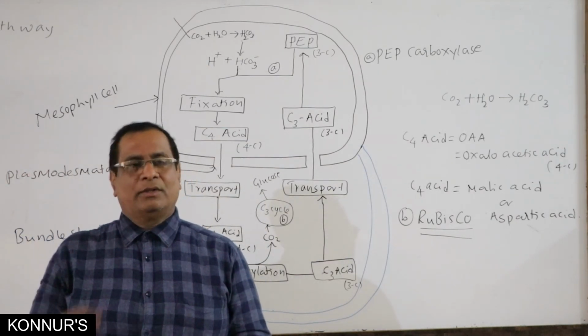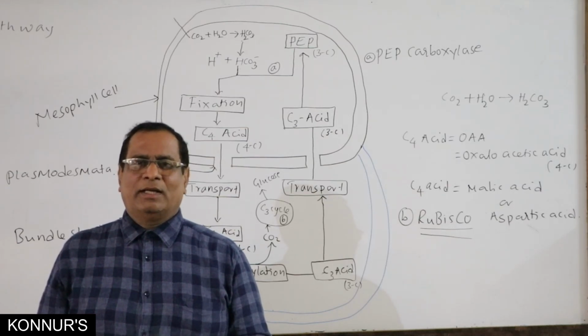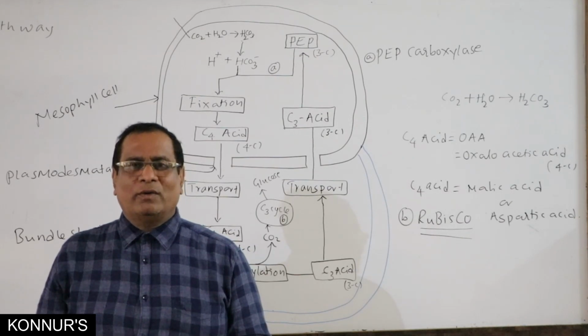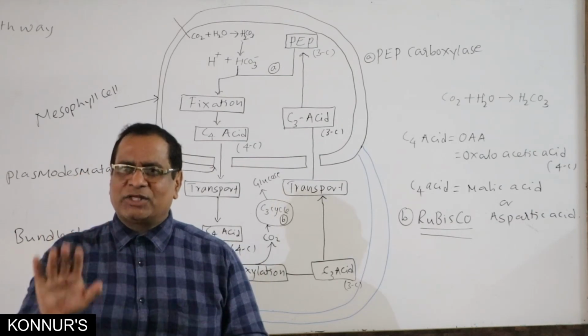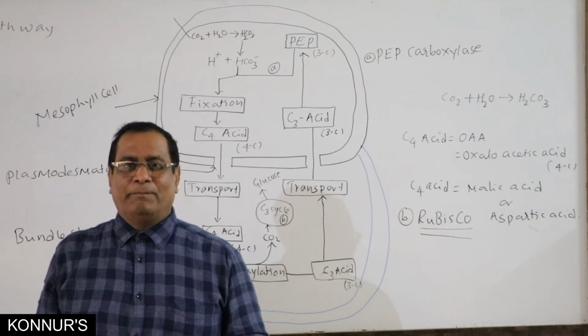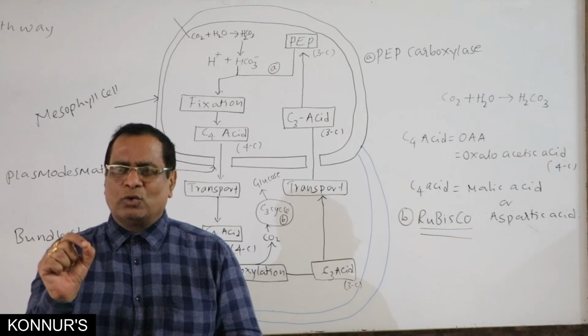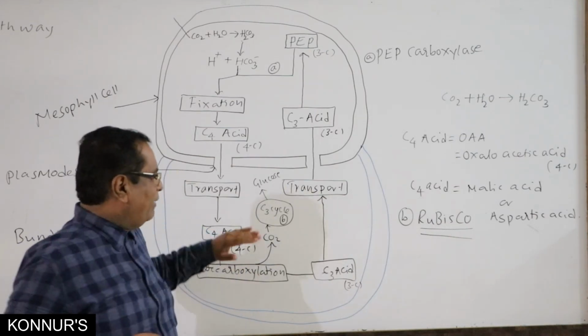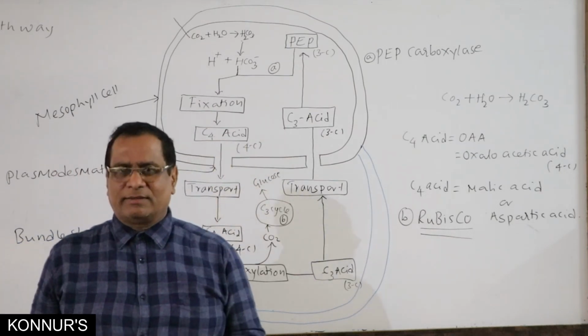This is about the C4 pathway, and one thing we should remember, Rubisco is the enzyme which is present in both mesophyll cells and bundle sheath cells in C3 plants, but in C4 plants Rubisco is present only in bundle sheath cells but absent in mesophyll cells.